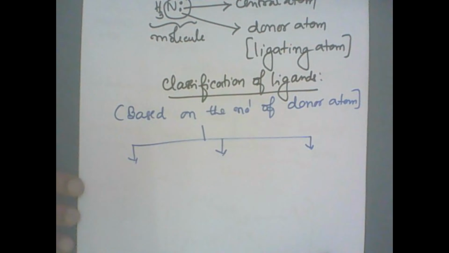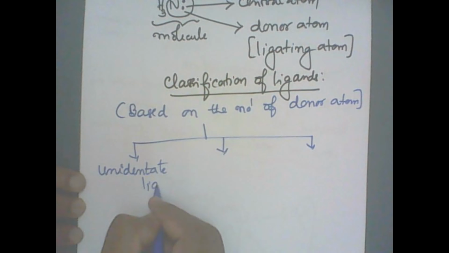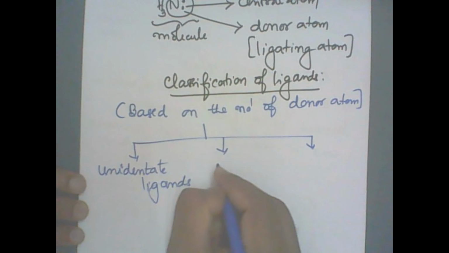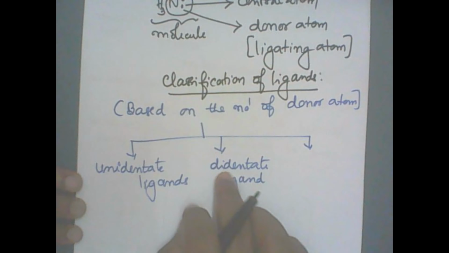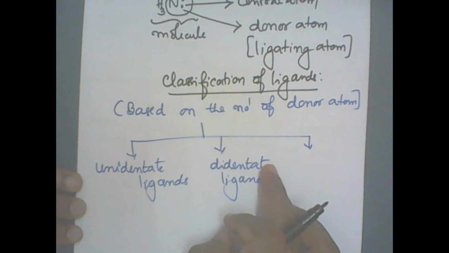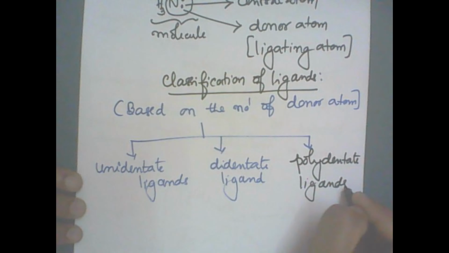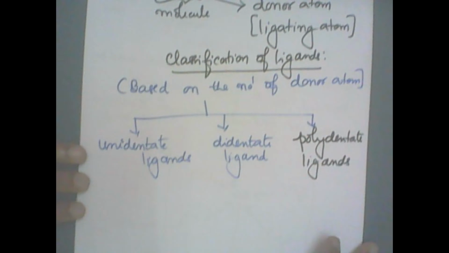What are those? First one is called unidentate ligands. Second one is called didentate ligands. And third one is called polydentate ligands. We can have tridentate, tetradentate, pentadentate, hexadentate. More than two, we classify them as polydentate ligands. Now let me take the first one.